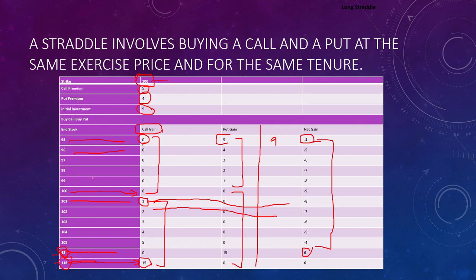You are not at profit if the market price is near to 100. If you can see, if it is 95, 96, you are not at profit. If it is 100, 101, 102, 103, 104, 105, you are also not at profit. So there are one or two conditions where this strategy can be used: first, the market price should not be near your strike price, and second, this strategy can be used in a highly volatile market. But it doesn't matter whether you are in a bullish phase or bearish phase. This conformity is not required.